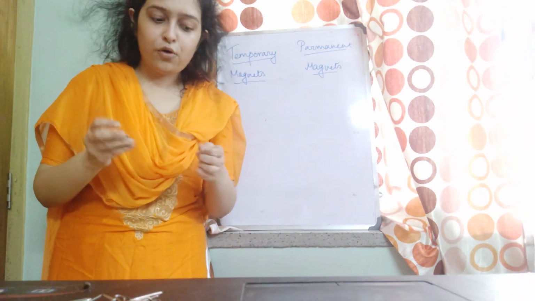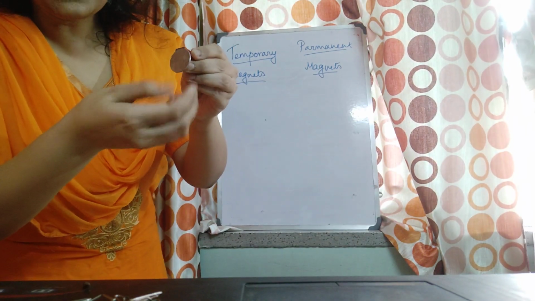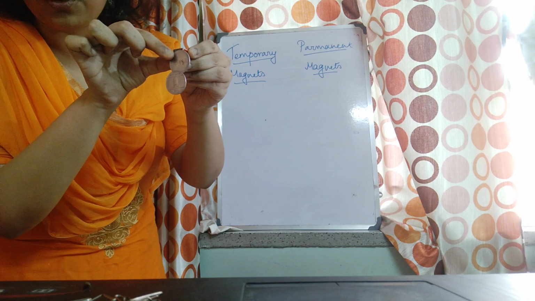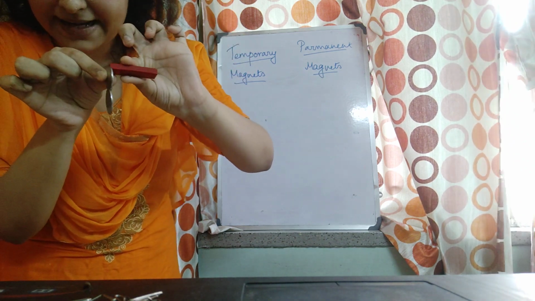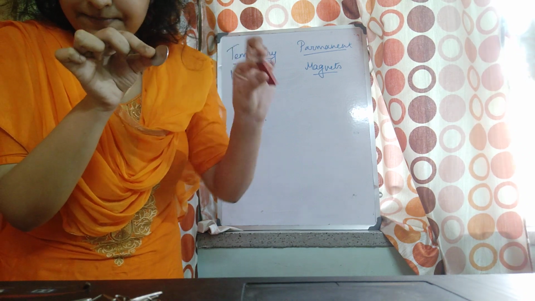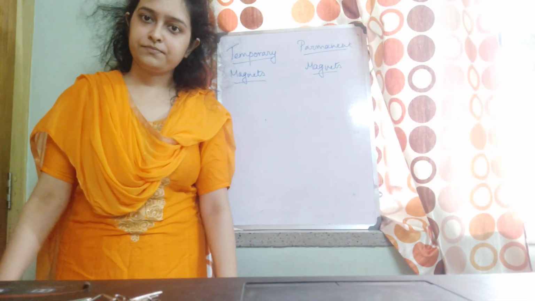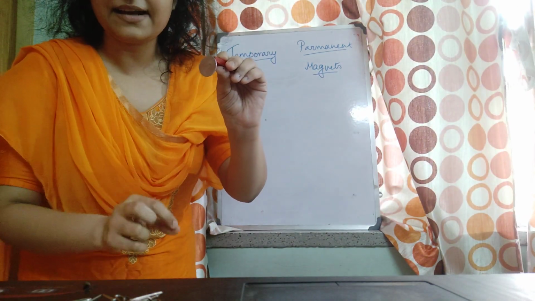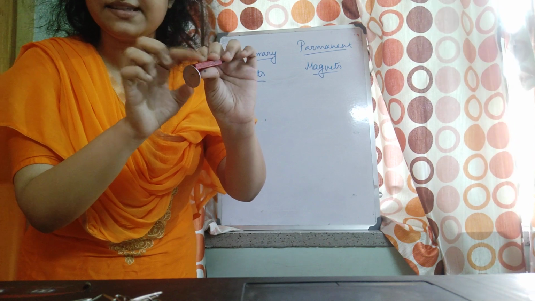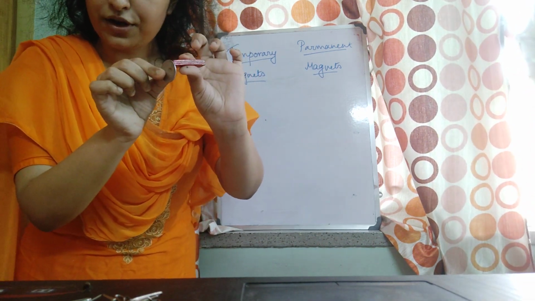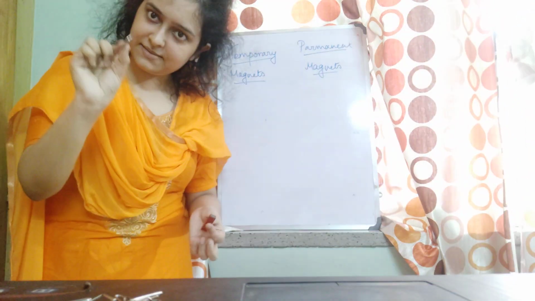So why am I calling this temporary? Because as soon as I removed the original magnet, it fell down. This coin lost its magnetic property, isn't it? So it was behaving like a magnet when this was in the vicinity of this. As soon as I removed the original magnet, it lost its magnetic property.